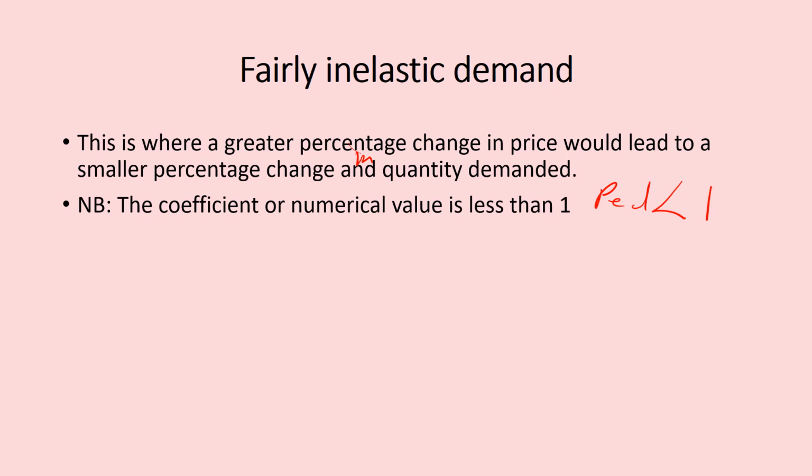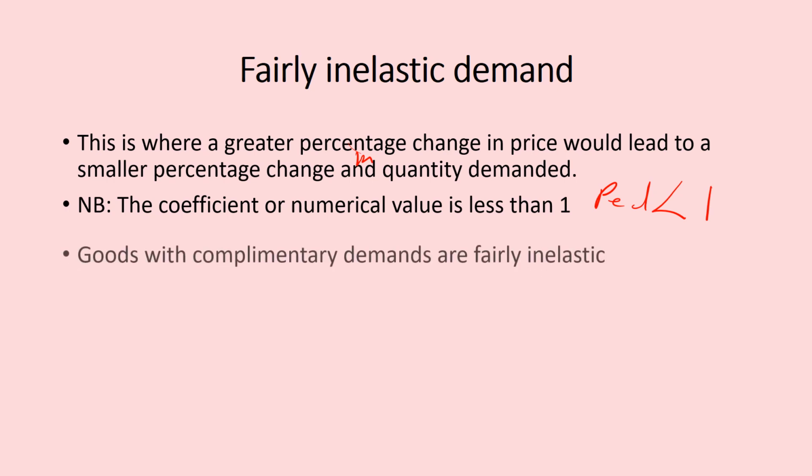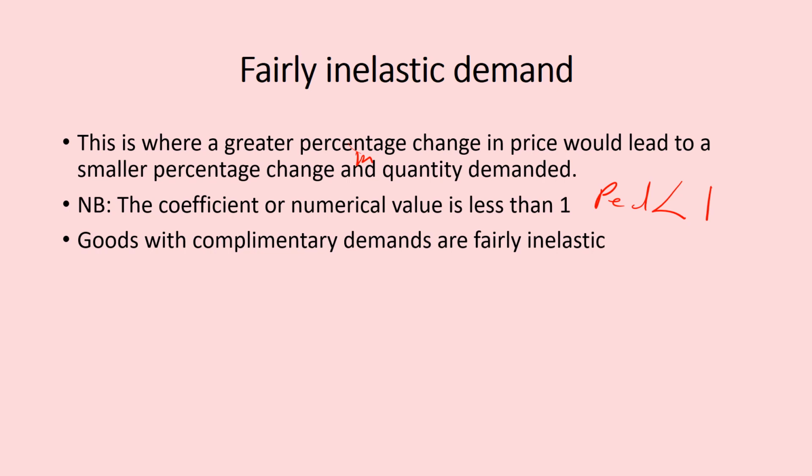So that is the numerical value for fairly inelastic demand. Then we look at the type of good which has fairly inelastic demand. They are goods that are complementary or joint demand. These are all for the sake of your objective.